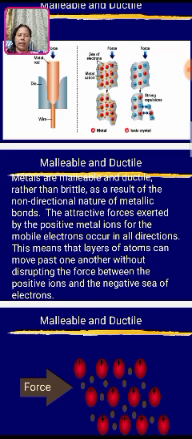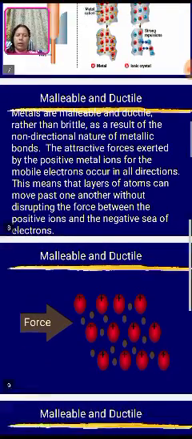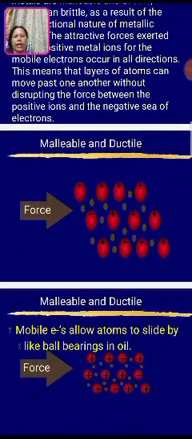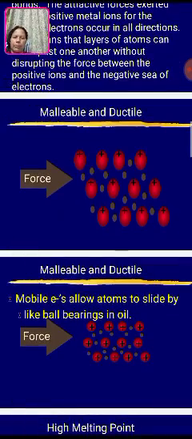This means that layers of atoms can move past one another without disrupting the force between the positive ions and the sea of electrons. As shown in the slide diagram, see the malleability and ductility, how they can make the sheet and the wire by moving electrons from one place to another.